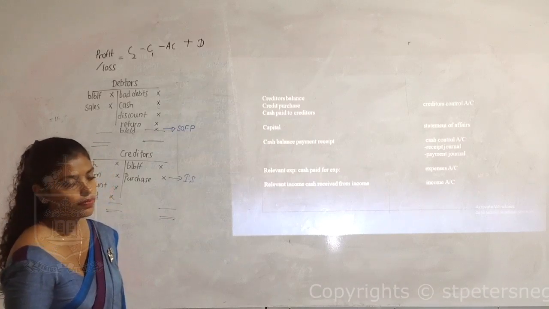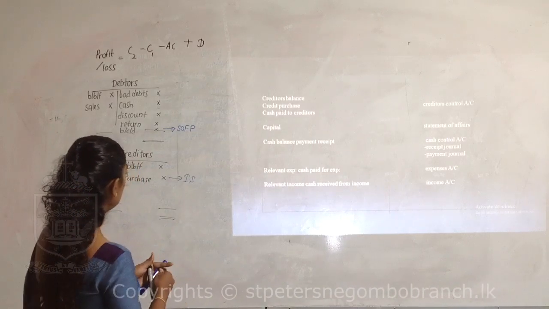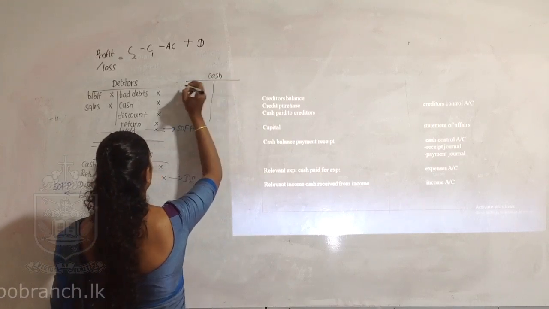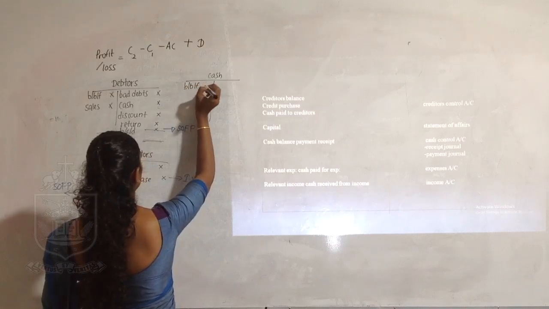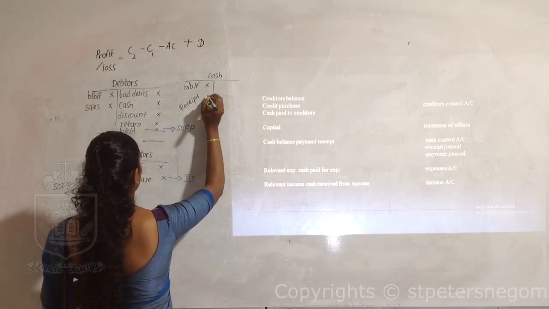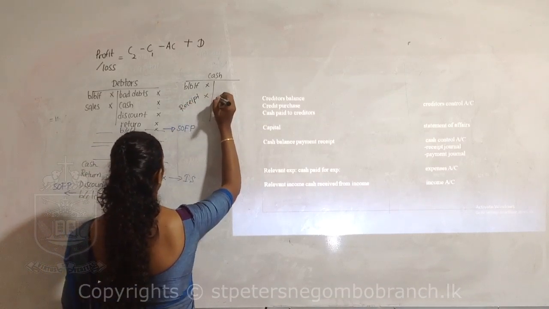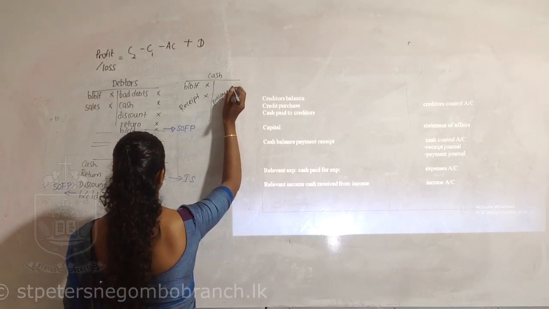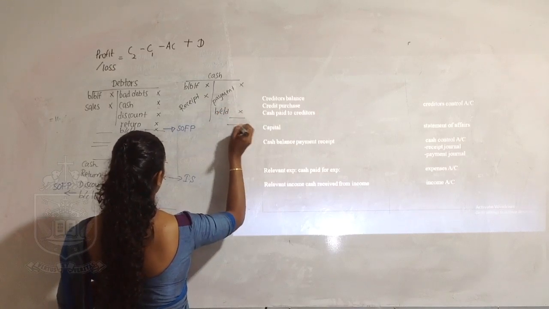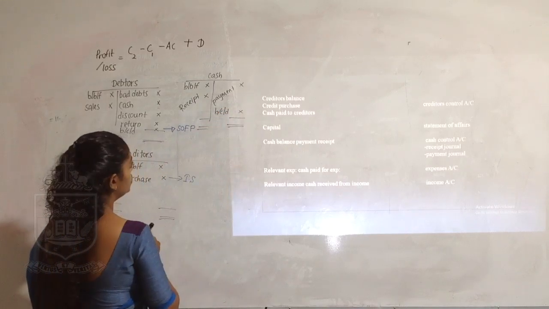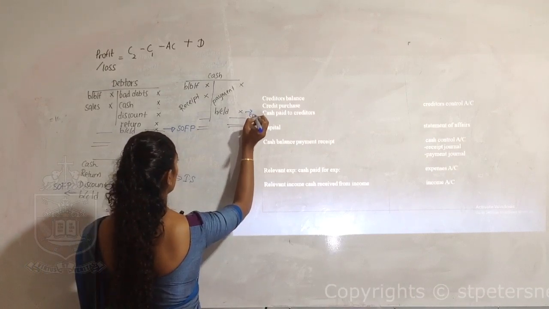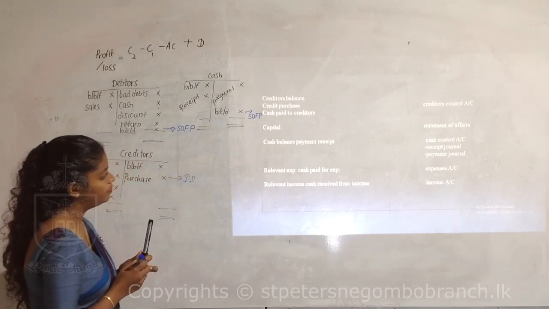payment, receipt or whatever. If you need any kind of cash information, you can come to a cash book. Balance brought forward usually comes in the debit side. All types of receipts are recorded in the debit side, and all types of payments in the credit side, balance carried down. So you can prepare the ledger accounts and find the closing balances. You can record this closing balance in SOFP under current assets.